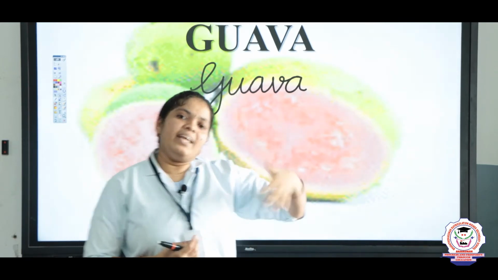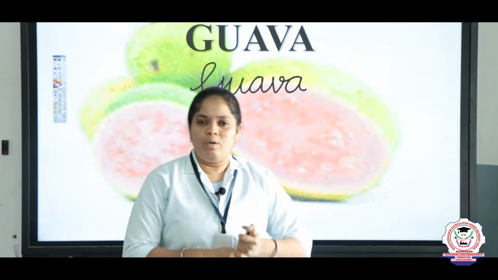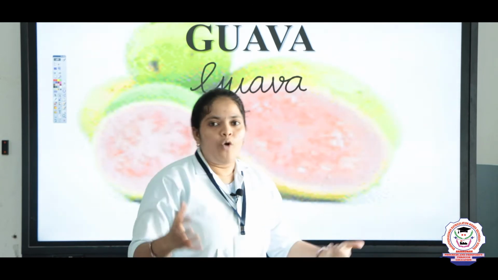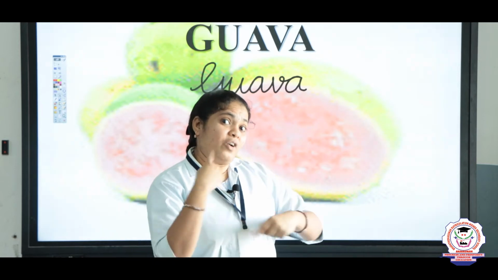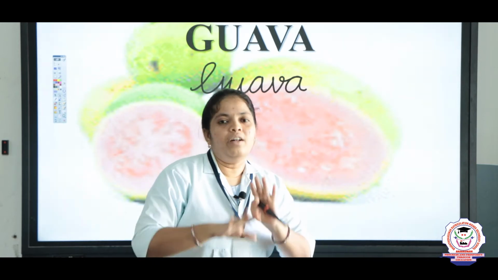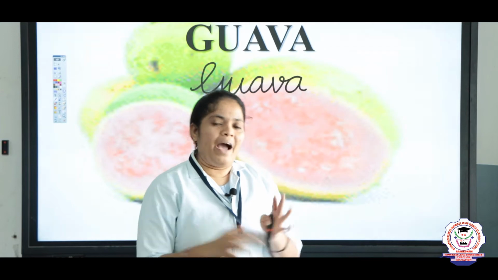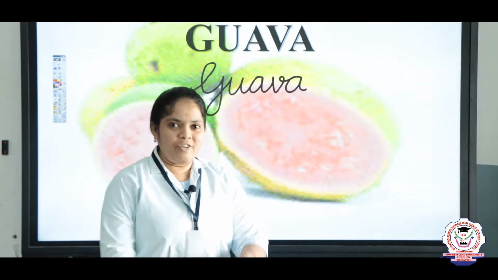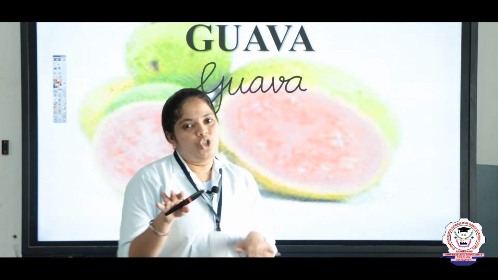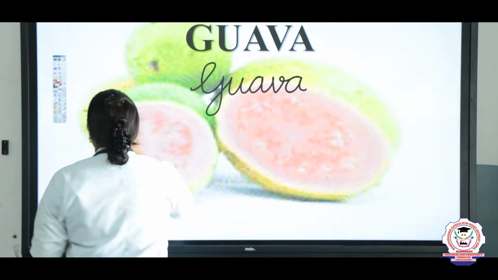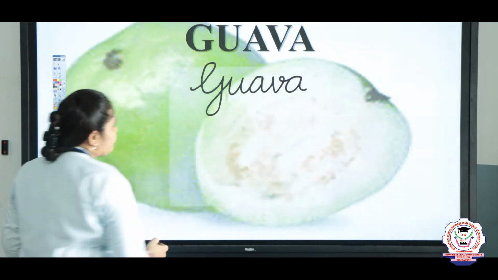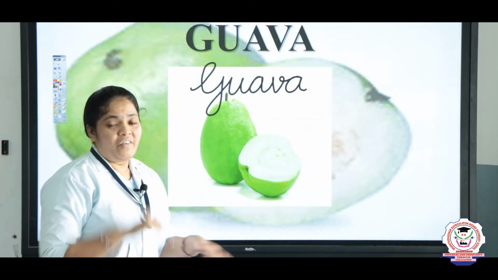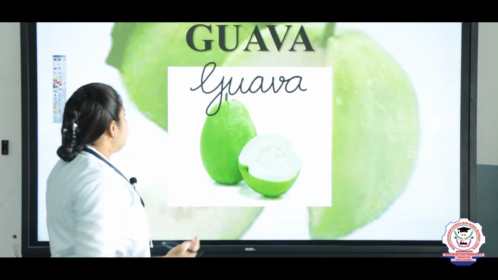When your parents get diabetes, which is nothing but sugar, you can refer them to eat more guava. And not only your parents, your grandparents will get this more than your parents. So, you tell grandpa and grandma to eat this, it will maintain your sugar level. Okay, fine. Let's see the image of this guava here. Outside it will be green, inside some may have a white color, some may have a red color.